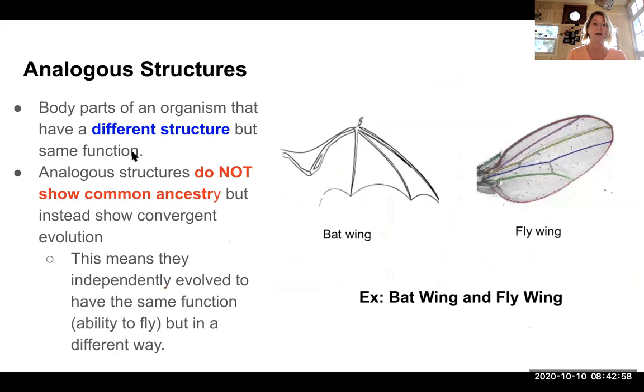Analogous structures, however, are a different structure, but same function. So here we have a bat wing and a fly wing, very different structures that make up the wing. However, both of them have the same function. They allow this organism to fly. But just because they do the same function does not mean that they are common ancestors. We can tell they're not common ancestors because they are different structures. They evolved independently of one another.